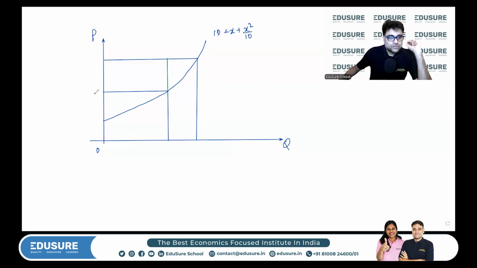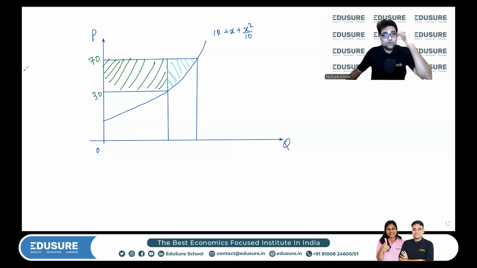Okay, so this is 30, this is 70. This is one of the areas of increase in the producer surplus, and the other area is this one. Now let's find out the quantity. So if the price is 30, what is my X?